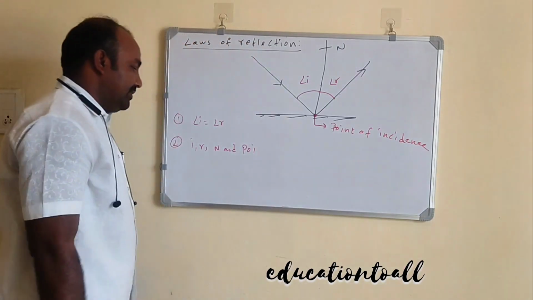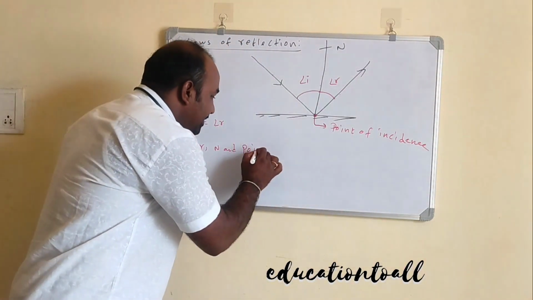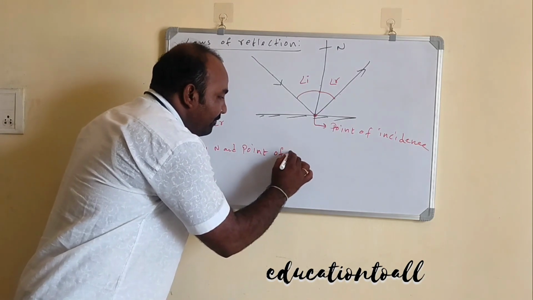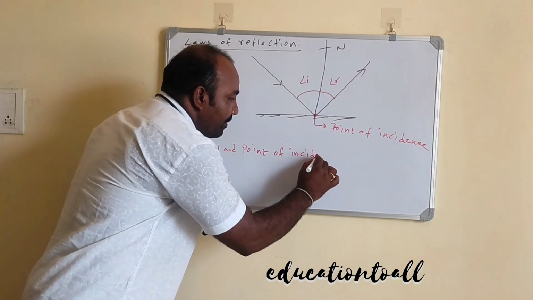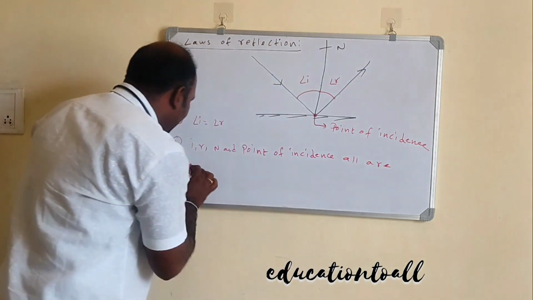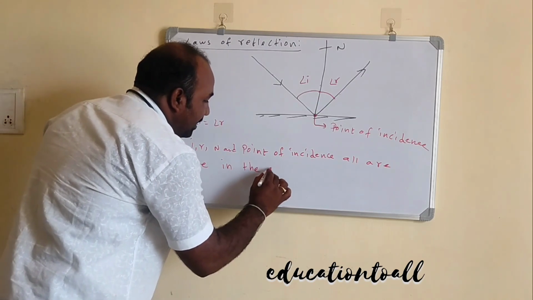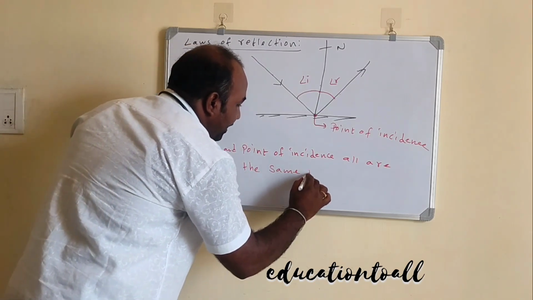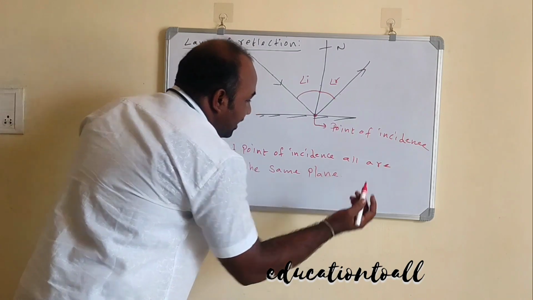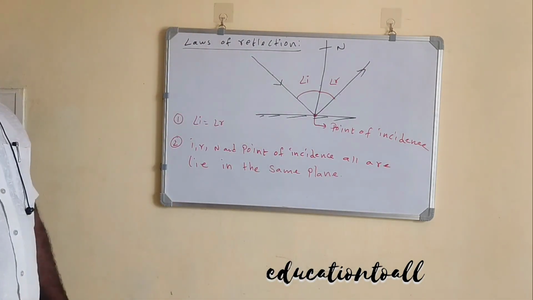Point of incidence. So the incident ray, reflected ray, normal and point of incidence all lie in the same plane. So these two are the laws of reflection.